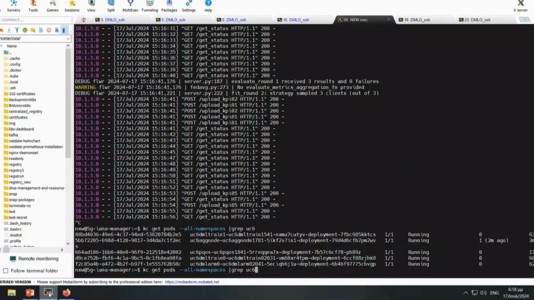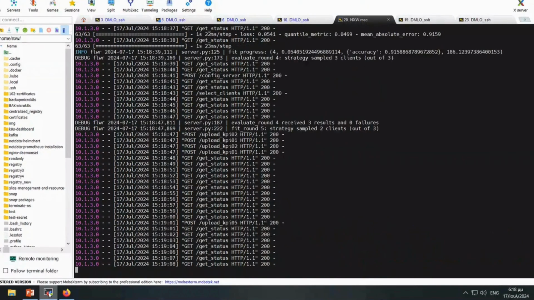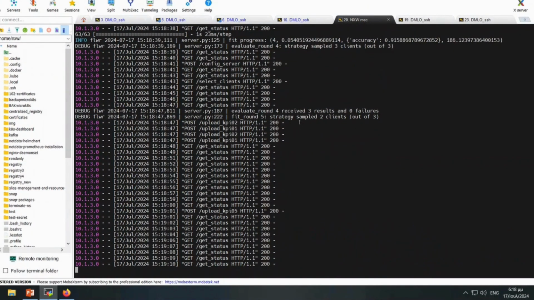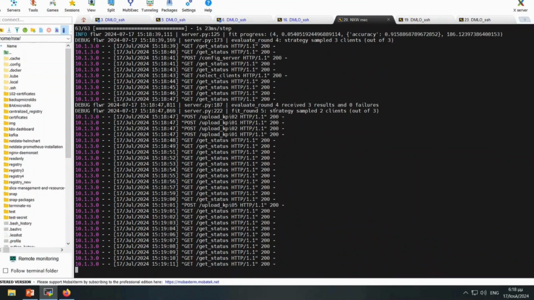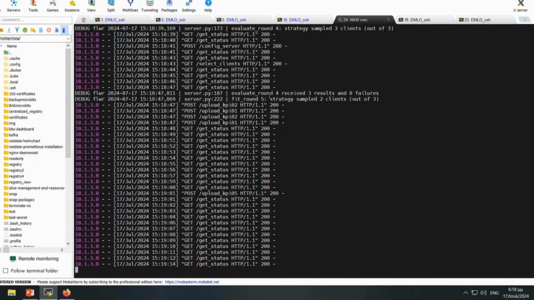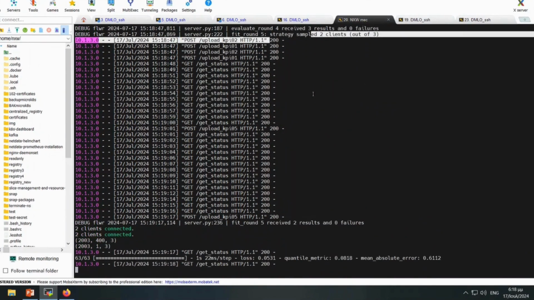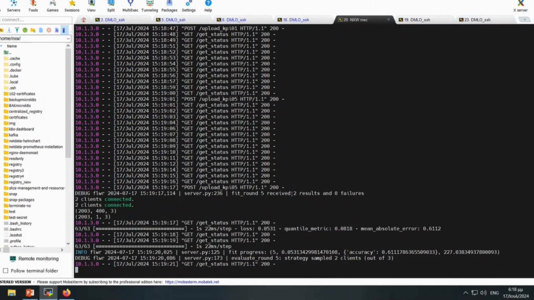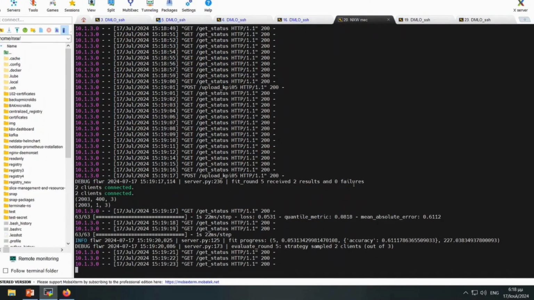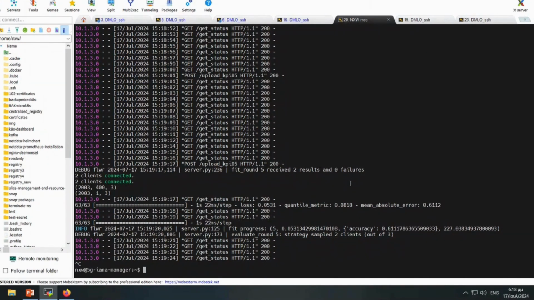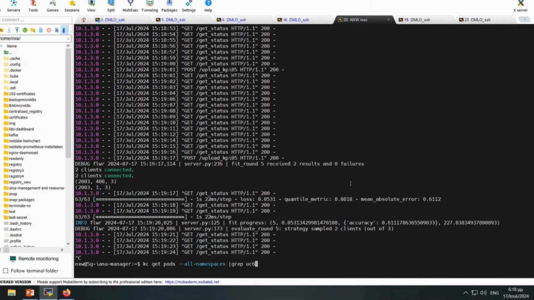Now we will check the backend log of the aggregation node to check that one OBU indeed has left the training. As you can see, there are a total of 2 out of 3 clients active at the moment, and it will continue training with 2 out of 3 OBUs, since the third OBU doesn't meet the criteria anymore.